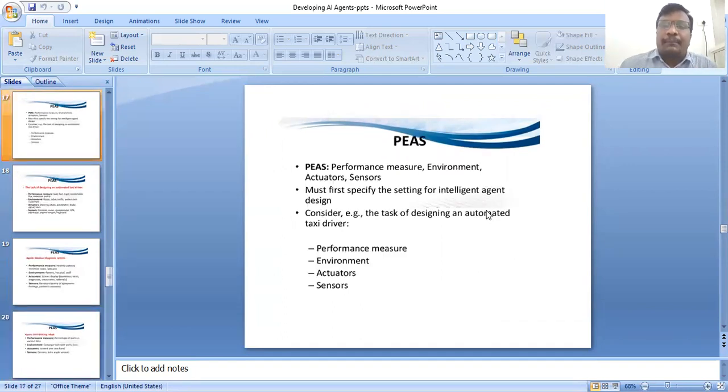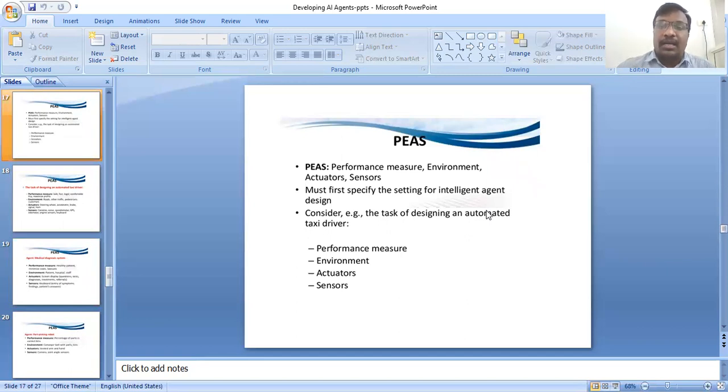And next one, PEAS. P for performance measure, E for environment, A for actuators, S for sensors. What is the description of PEAS? We must first specify the setting for intelligent agent design.